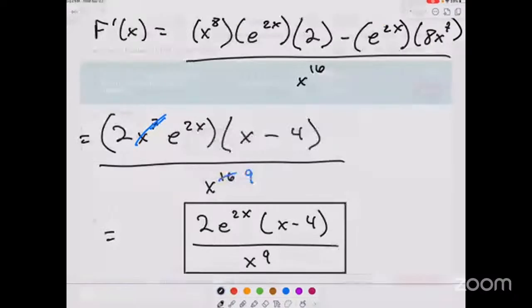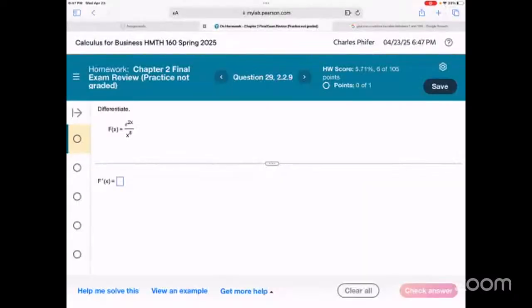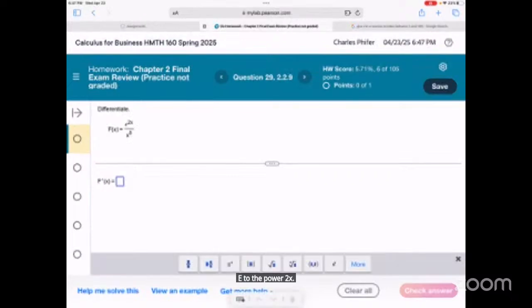2e to the power 2x times x minus 4, x to the power 9.